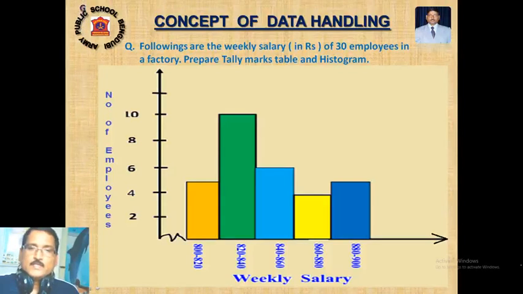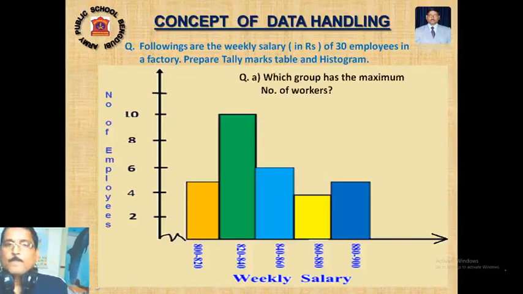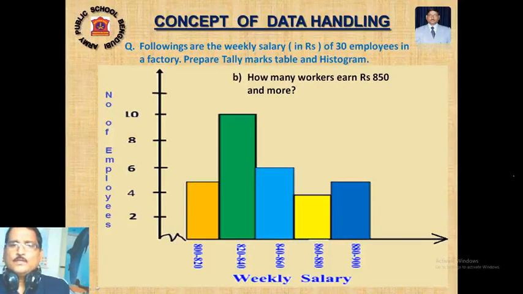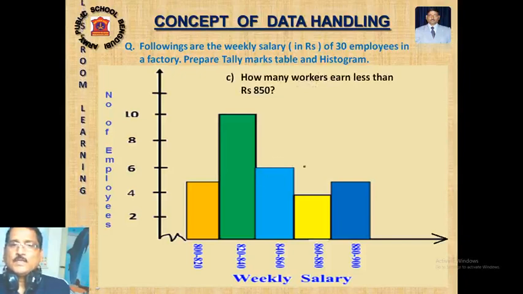This way, after that certain questions might be asked. Like, which group has the maximum number of workers? The employees earning 820 to 840 have the maximum number of workers, that is 10. How many workers earn 850 and more? 850 falls in where? This 840 to 860, and that number is 6, and this is 4, and this 5, that is total 15. So you have to count from 840 onward and above, so it will be 15 employees. And how many workers less than 15?